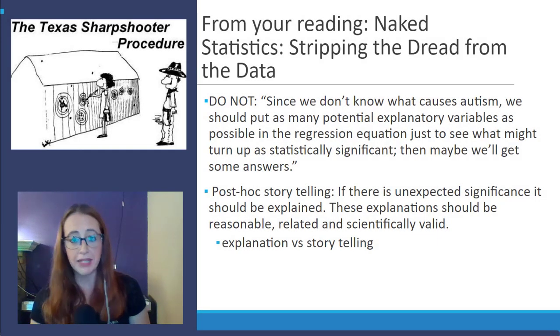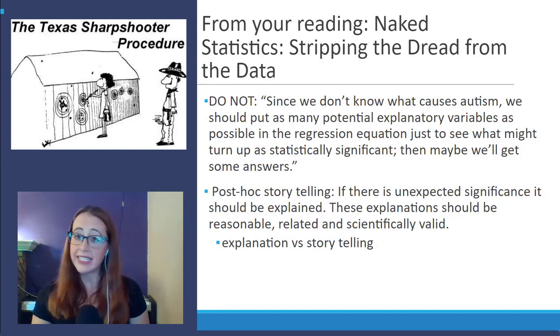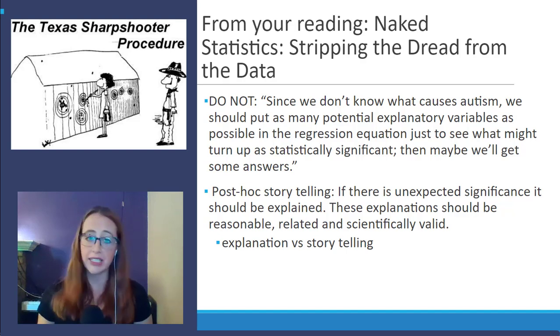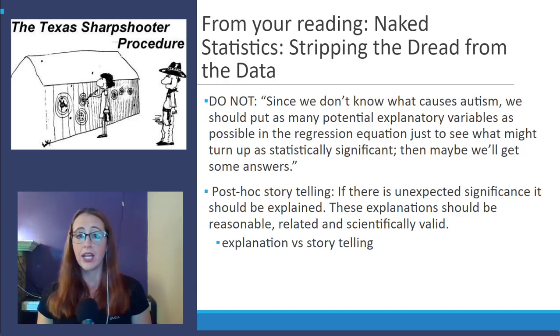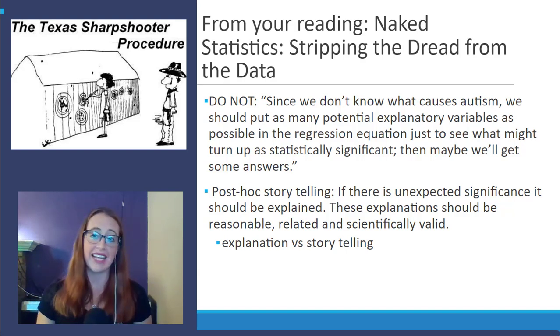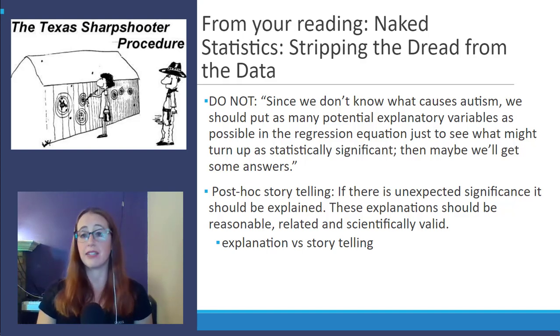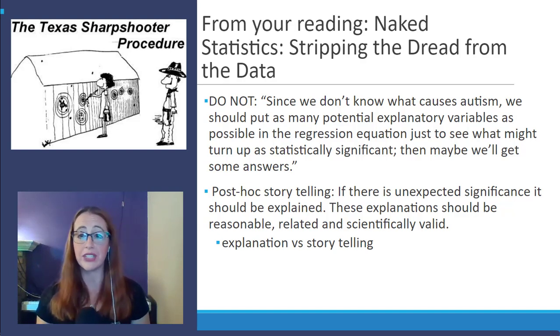Another issue that comes up is actually another fallacy. This is called the Texas Sharpshooter fallacy, which comes from the analogy used to explain it. The idea is that if you shoot at a barn completely randomly, the bullets will clump together. You could then go and draw bullseye around the clumps of bullets, making you seem like an amazing shot. This idea goes hand in hand with p-hacking. If you put enough variables into a calculation, you will get some statistically significant results purely by chance. And then you can go in and explain why those things cause whatever it is that you're studying.